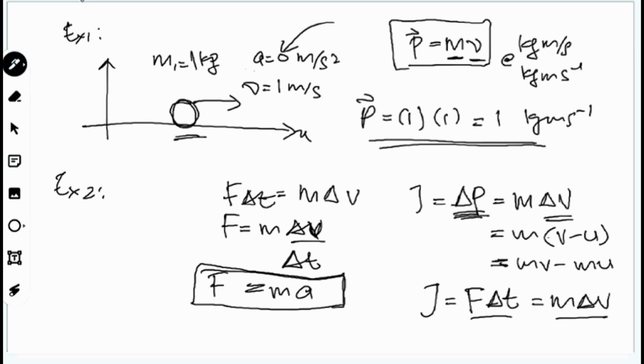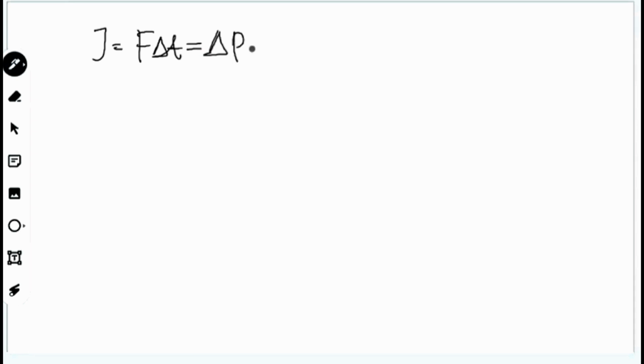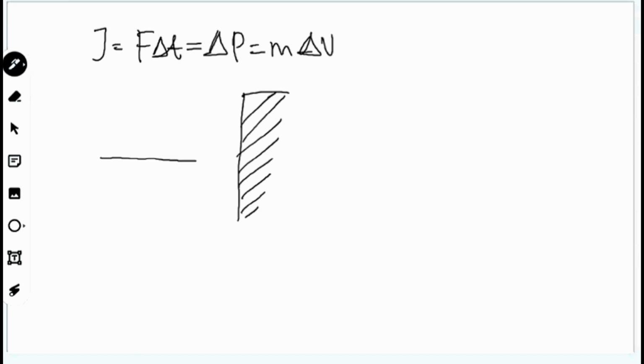Alright, a few examples. For example number 2 here: impulse is equivalent to F delta T, the change in time, and delta P or M delta V. For example, if this is a wall, and there is a ball, the ball hits the wall and returns back in the opposite direction on the same axis. This means axis X, for example.